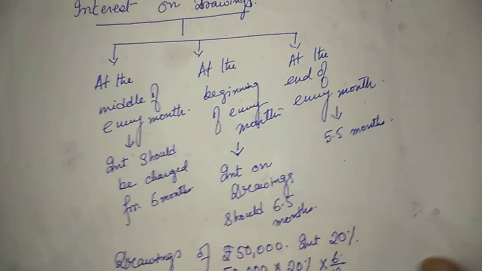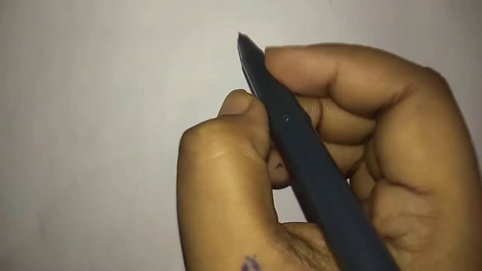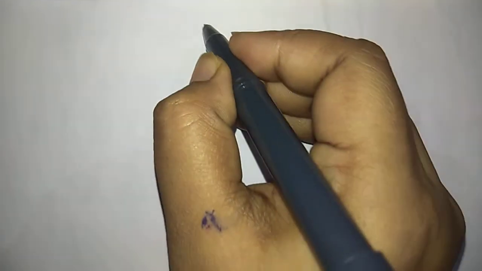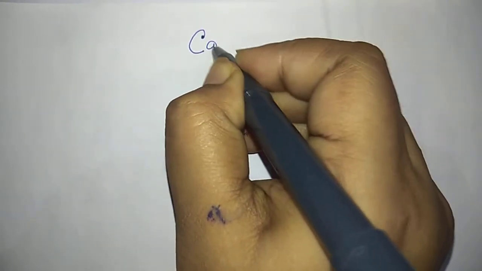Next I will discuss is fixed capital and fluctuating capital. Although I believe you must have the concept of fixed and fluctuating capital, still, let us have a very short discussion. At least let me introduce you to the terms fixed and fluctuating capital.